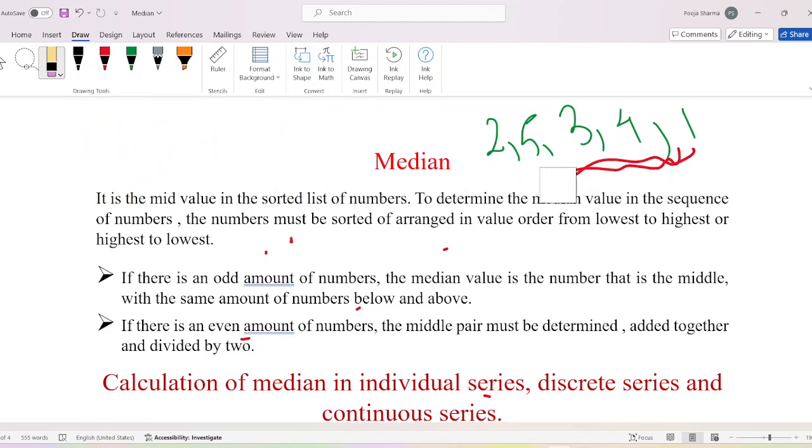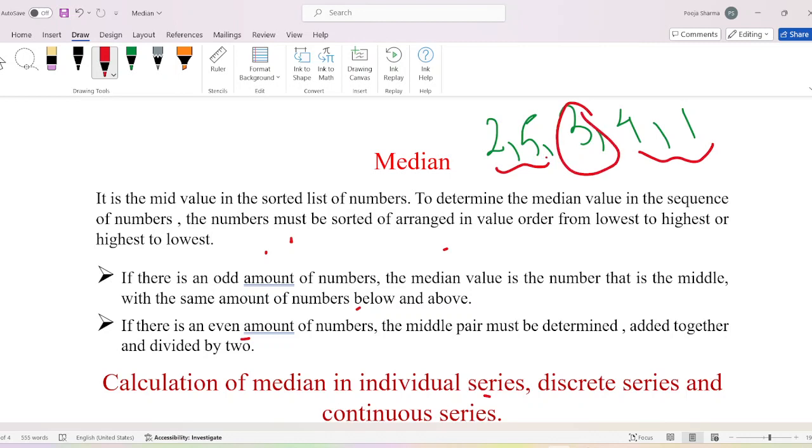There are some rules for even numbers and for odd numbers. If there is an odd number of values, the median value is that middle number. How many numbers are there? 1, 2, 3, 4, 5. There are 5 numbers. So in odd numbers, we will divide the numbers equally from the first and from the last, and the median value will be 3.